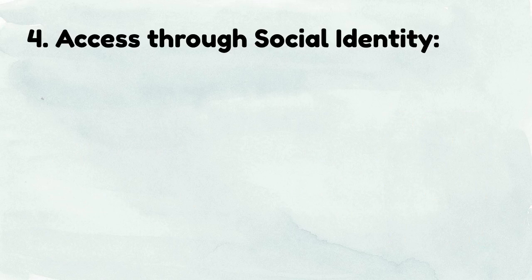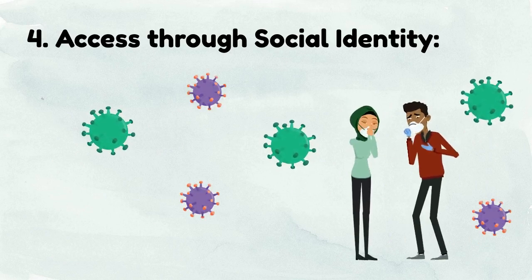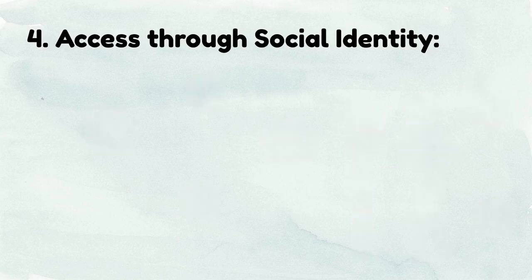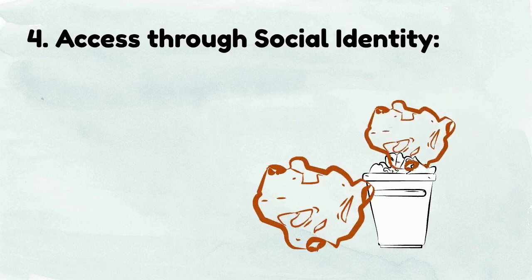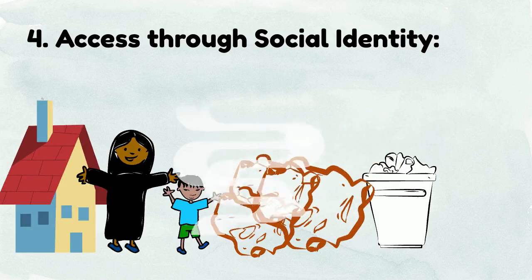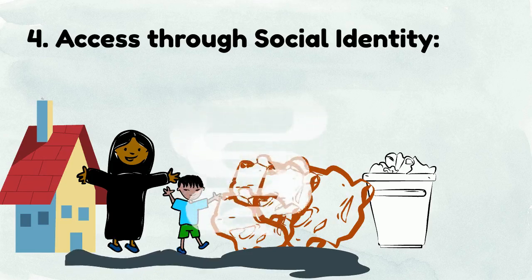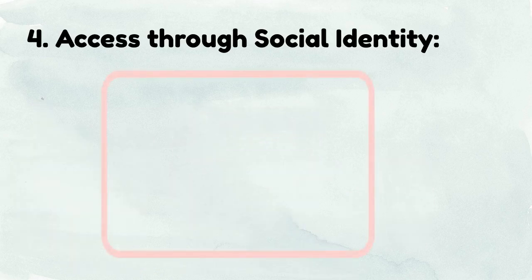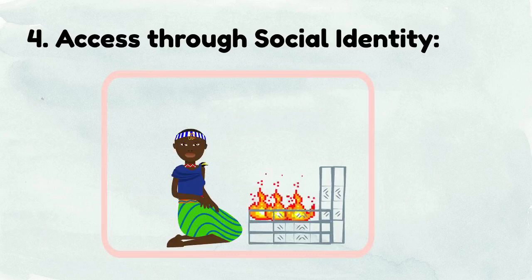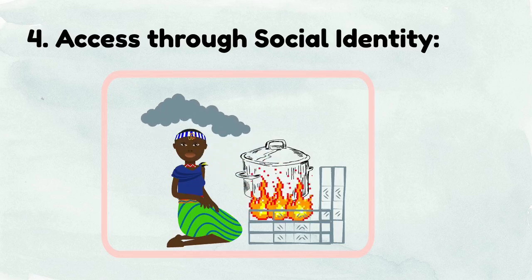benefits. Sometimes our social identity may also work against us by providing us access to environmental problems that we do not want. For example, in some societies, waste is generally dumped in areas that are inhabited by economically poor or socially marginalized communities, making them more susceptible to the health problems caused by toxic pollutants in the waste. Or in other societies, women generally spend more time cooking on traditional stoves that do not remove smoke from their vicinity, making them vulnerable to indoor air pollution and its associated health risks.